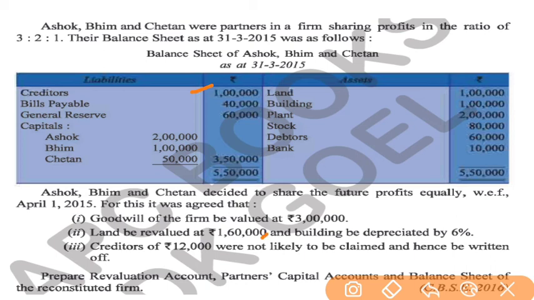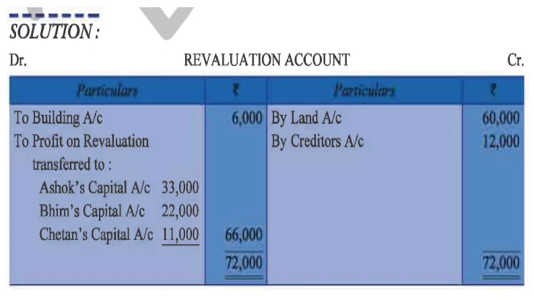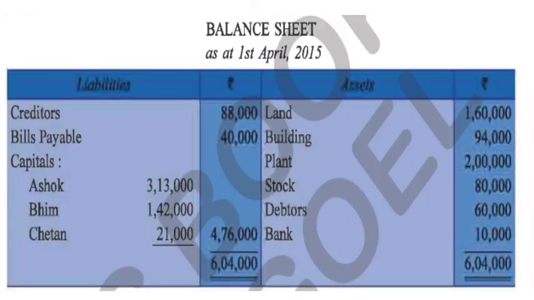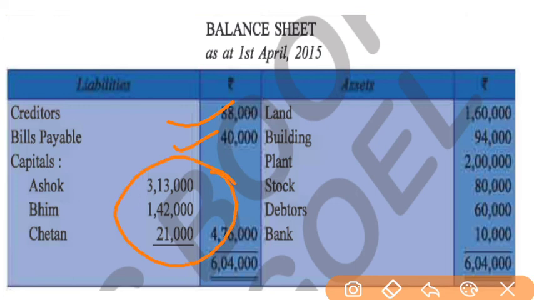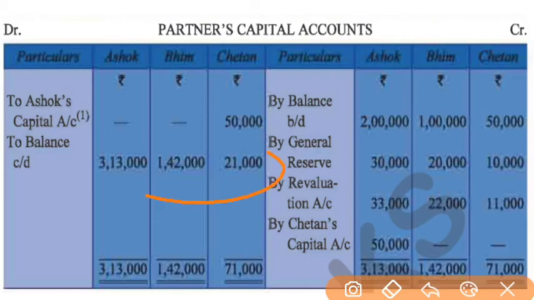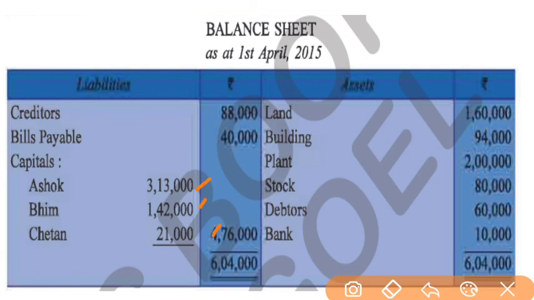Land will be changed because it is revalued. Building will be changed because it is depreciated. Plant, stock, debtors and bank will not be changed because there is no revaluation of these assets in the question. Let us see. First, creditors will be 88,000 because it was 1 lakh, and 12,000 was not likely to be claimed. Bills payable will not be changed. New capital will be there. New capital means the capital which we had prepared, the balance will be there. And general reserve is already distributed in the capital account, so it will not be written in the new balance sheet.